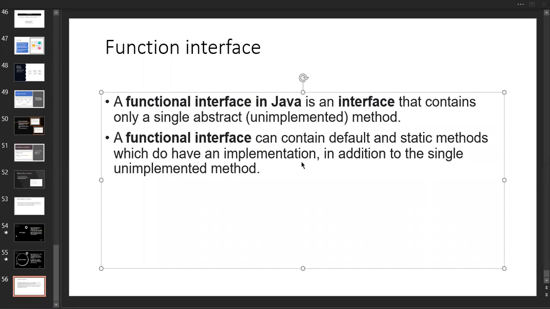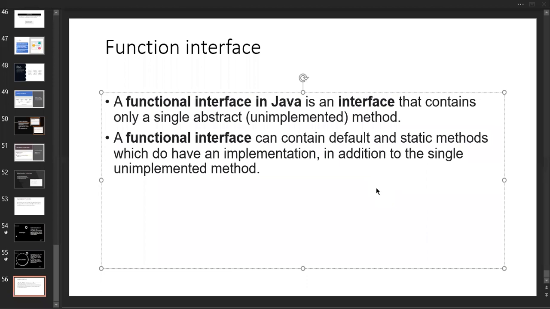And it consists of default and static methods, which do have an implementation, in addition to the single unimplemented method. So what we discussed about an interface: initially we have abstract methods, which are not implemented. And then we have a default method, which is implementable and can be accessed by creating an object of the class which implements the interface. And then we got a static method.